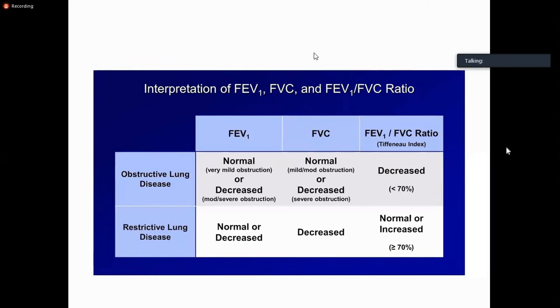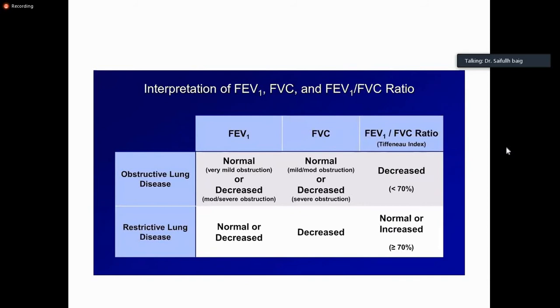In restrictive lung disease, the FEV1 is decreased, forced vital capacity is decreased, so the ratio is normal or increased.